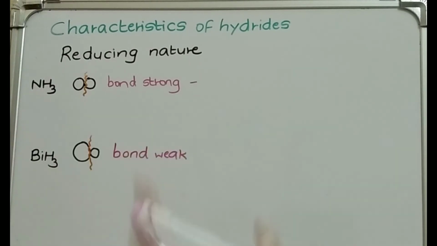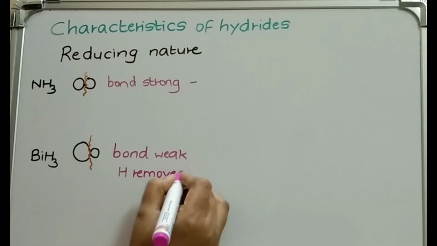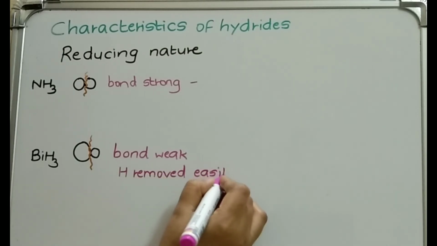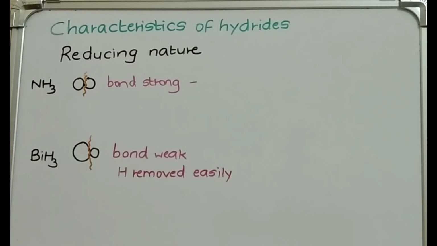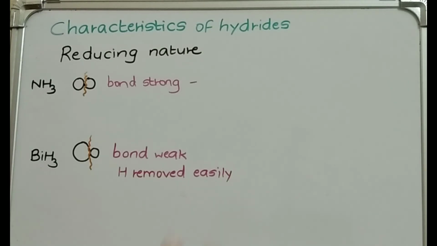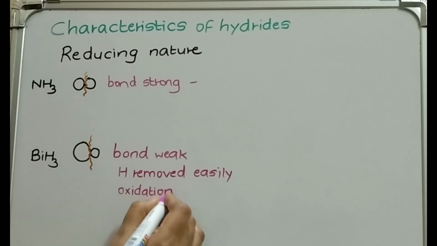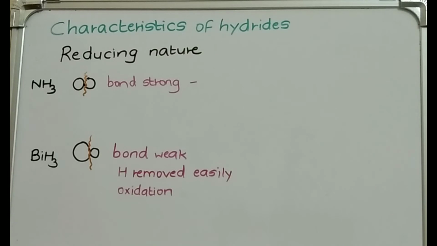Why? Because the bond is weak. Less heat has to be applied to break the bond. So the bond breaks easily, and the hydrogen is removed very easily. Correct? Less heat has to be supplied. Now if hydrogen is removed, what is that reaction? It is oxidation, loss of hydrogen, removal of hydrogen, that is oxidation.